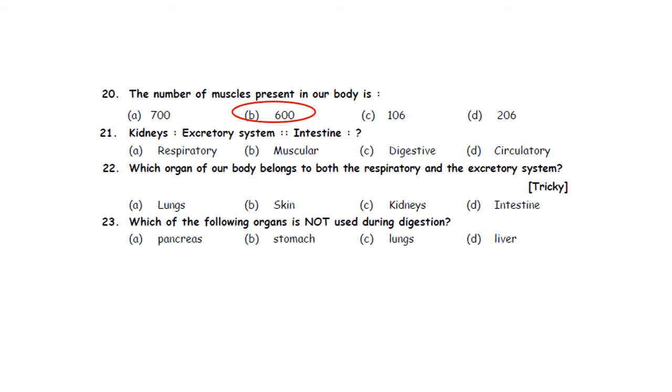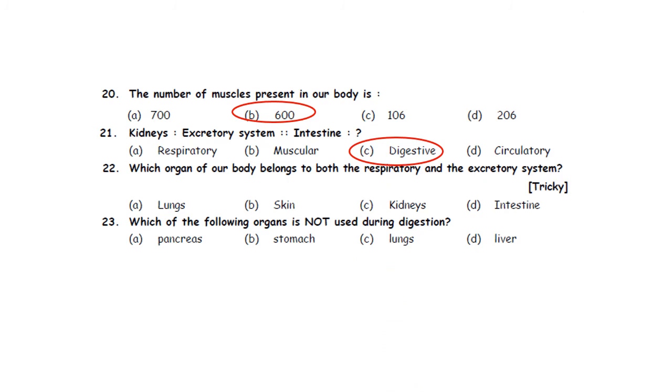21. Complete the analogy. Kidney, excretory system, intestine. A. Respiratory, B. Muscular, C. Digestive, D. Circulatory. So kidneys are associated with excretory system. Similarly, intestine is associated with digestive system. So correct answer is option C.